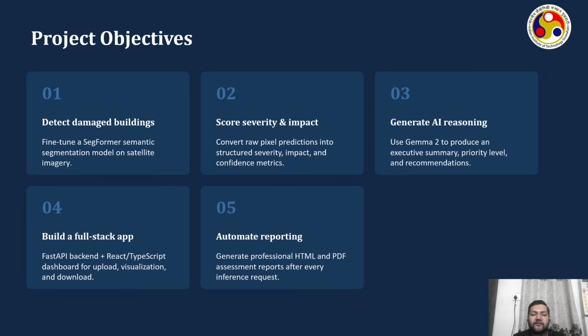The project was designed with five primary objectives. The first, to detect damaged buildings using a fine-tuned SegFormer semantic segmentation model. Second, to transform raw segmentation outputs into structured disaster severity, impact, and confidence metrics. Third, to integrate Google's Gemma 2 large language model for generating executive summaries, priority levels, and emergency recommendations. Gemma 2 9B was used here with the help of Ollama.